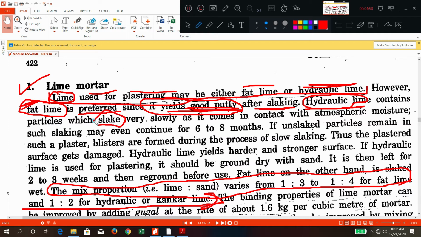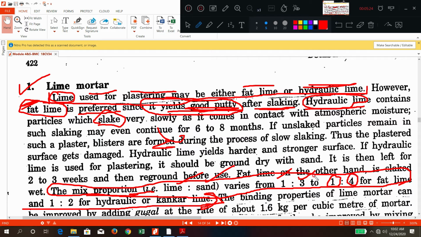Okay. So what is the common proportion you are using? The mix proportion here, all these things are not required. Okay. So important points I'm just marking here only, so you can refer. Now the mix proportion, generally the mix proportion is lime to sand, that ratio, 1 part of lime to 3 parts of sand, or 1 part of lime to 4 parts of sand.